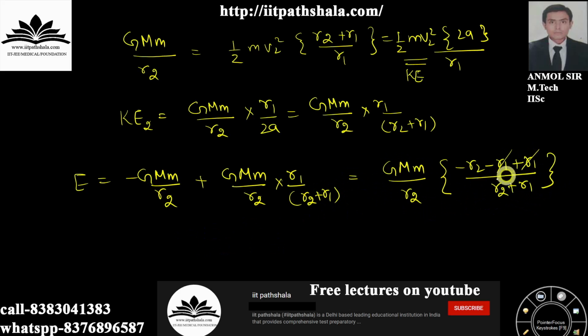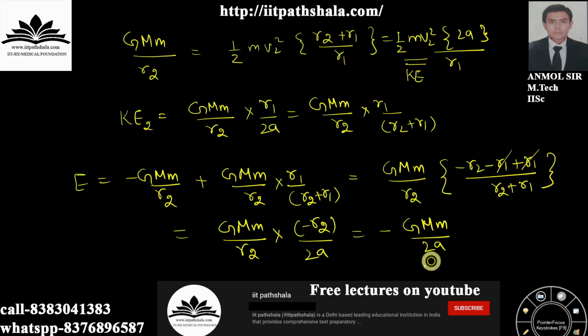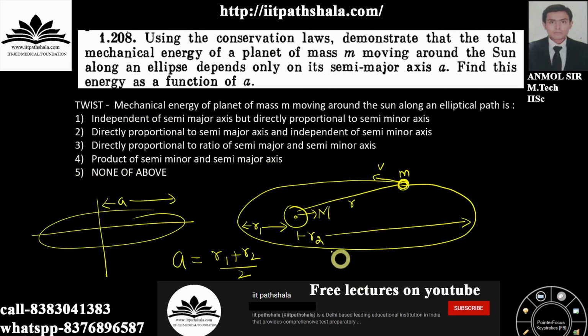Cut R1 and R1 and you will have GMm upon R2 into minus R2 upon 2a. So the answer will be GMm upon 2a. So guys, from this I can say that my net mechanical energy is inversely proportional to my semi major axis. So the answer will be option 5, which is none of the above. None of the above option is correct among all these.